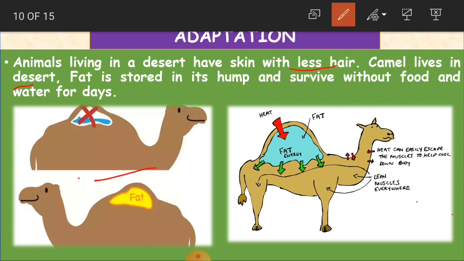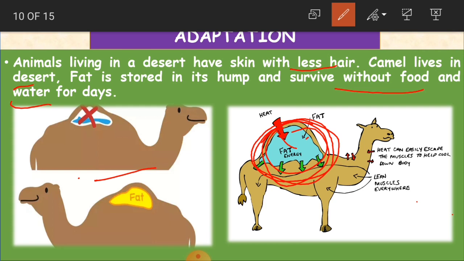This region, an elevated body part on the back of the camel, we call it hump. Here fat is stored, and the hair is less. Because of that, even if there is no food and water in the desert for so many days, because of this fat, this particular animal is able to live in the desert. So this is what we say as adaptation.